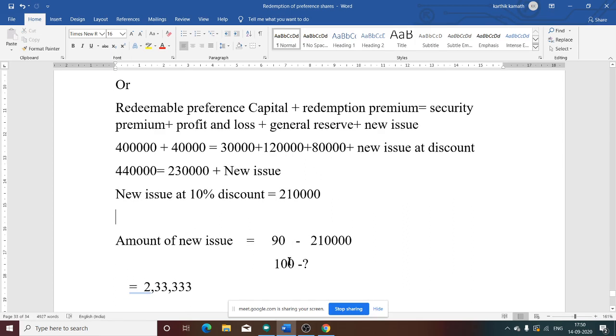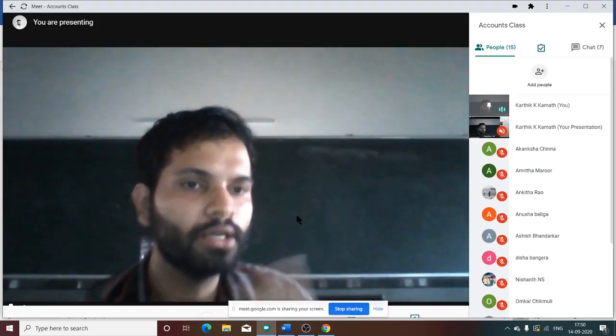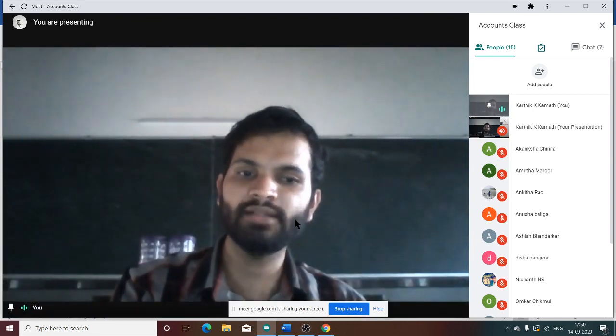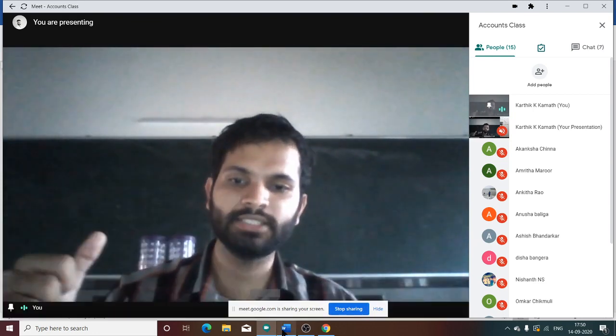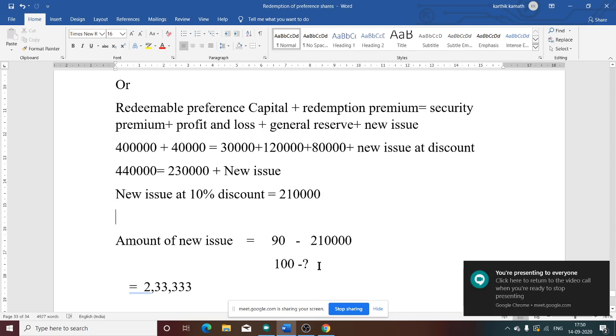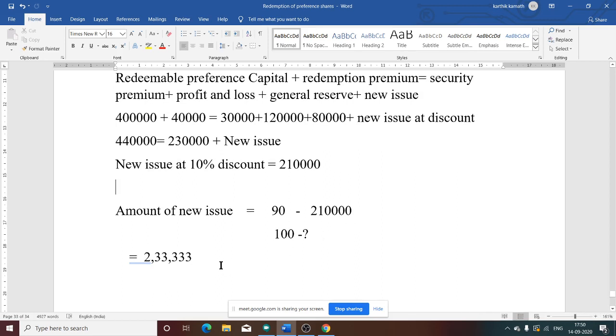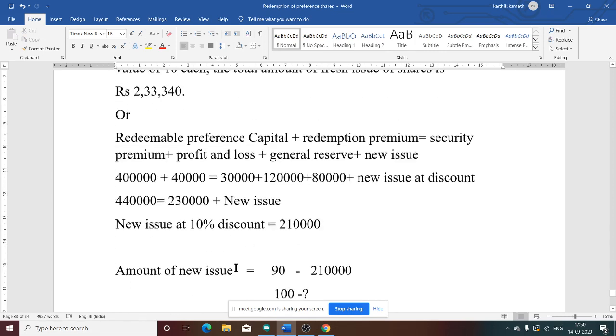Amount of new issue: how to determine the amount of new issue? 2,10,000 at discount. That means what? 100 is the face value. At discount means for 90 it is 2,10,000. For 100 it is how much? Cross multiplication: 2,10,000 into 100 divided by 90. If you do, you will get the amount of fresh issue, 2,33,333. That is nothing but 2,33,340, multiples of 10 only. So this is how you are going to solve this problem. Very simple 6-mark problem.